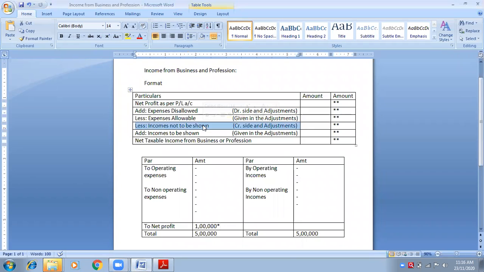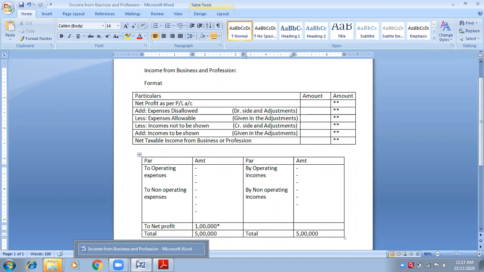Third heading. Okay, this is what I'm trying to explain to you. What all incomes you will deduct, which are not related to your business or profession. Similarly, expenses that are not related to your business and profession will be added back. Okay, is it clear? Shall we start with a practical question? You will then understand it in a better way. Shall we start?